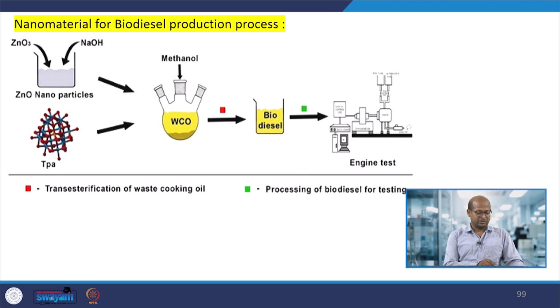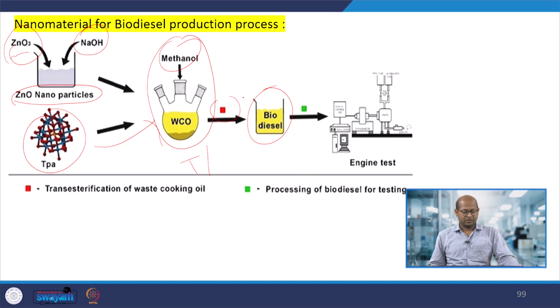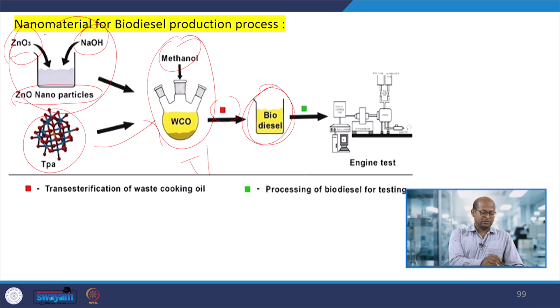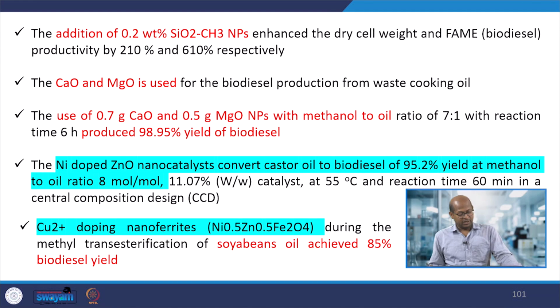So here you can see zinc oxide nanoparticles, sodium hydroxide, and that was mixed, and here's methanol, and this TPA was added. After that some temperature we have to maintain, and then we can get biodiesel, and after different separation processes, distillations, we can get biodiesel. So here this zinc oxide nanoparticle is very effective that we can use for biodiesel production.